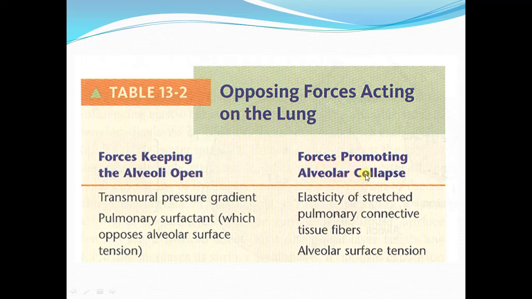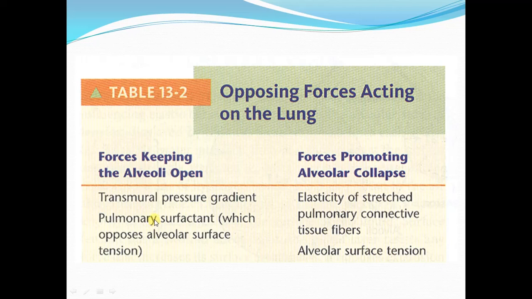One group of forces tend to keep the alveoli open, and the other group of forces cause or promote the collapse of the alveoli. Now, transmural pressure gradient is the force which tends to keep the alveoli open. We have discussed in detail about the transmural pressure gradient in our previous lecture. Now, transmural pressure gradient is the transpulmonary or the transthoracic pressure gradient which keeps the lungs expanded.